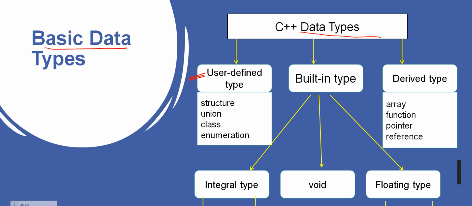First of all, suppose this is my memory, and I want to store the user's age value. Age will definitely be of integer type, right? So we can take the value as integer type.